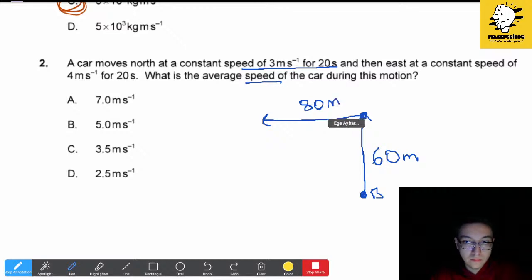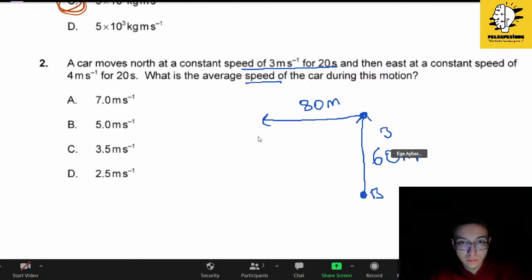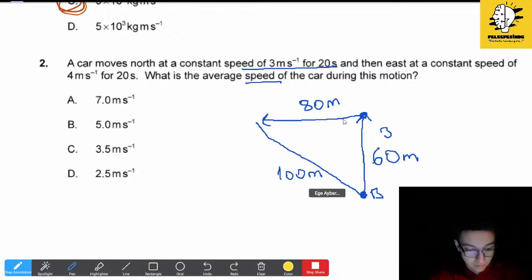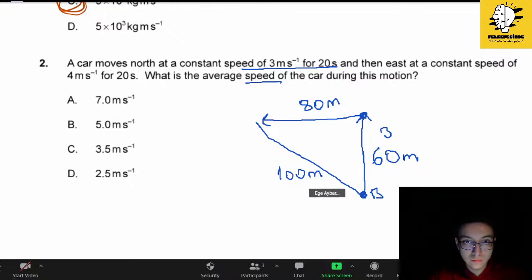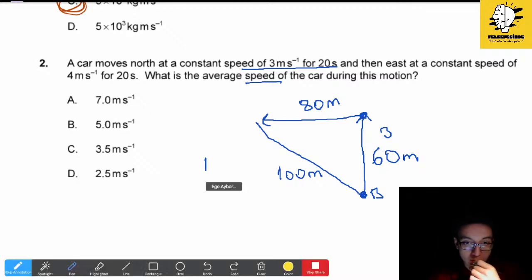So what is the average speed of the car during this motion? We will find that this is 100 meters, and then we do the necessary calculations.